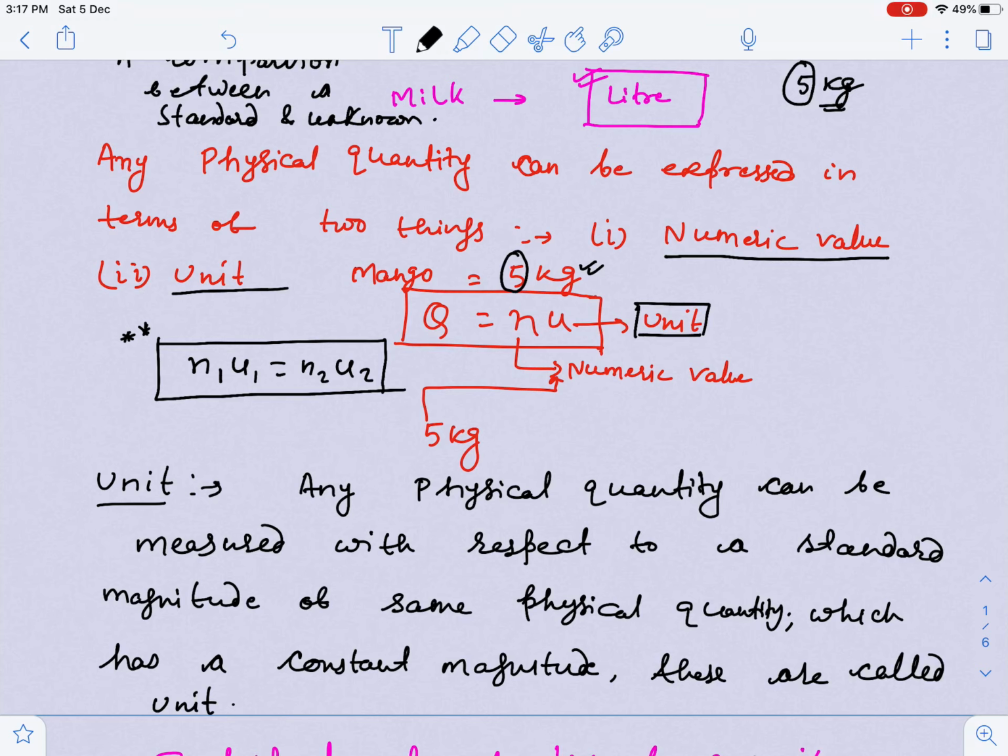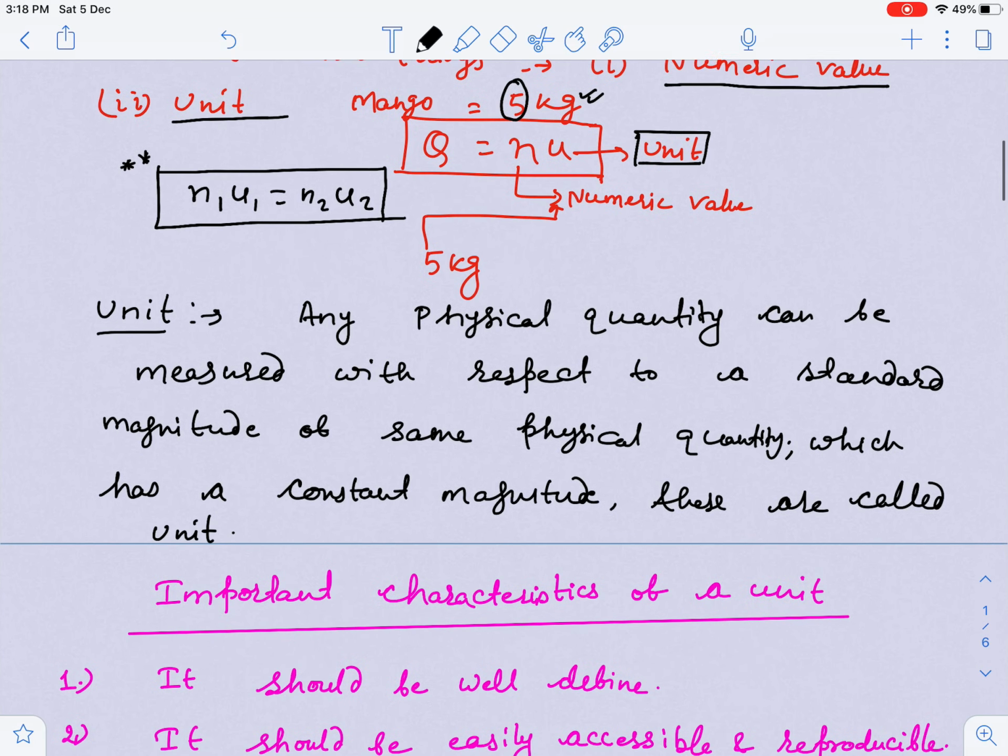Similarly, kilogram is the unit of mass. The SI unit is kilogram. So if you have to measure the mass of anything, like 5 kg mango, 2 kg onion, you have to measure it in terms of standards of mass.